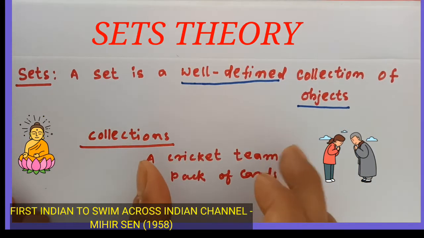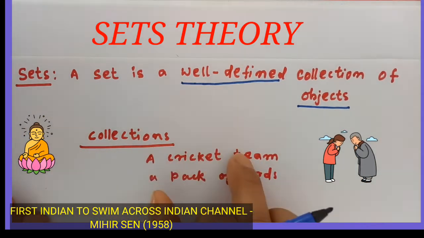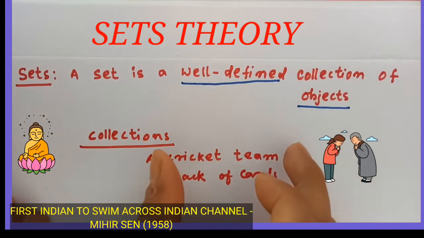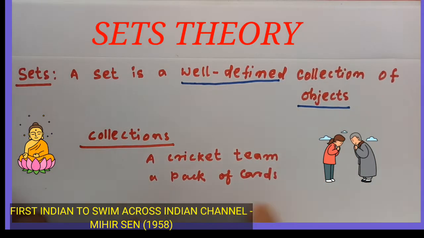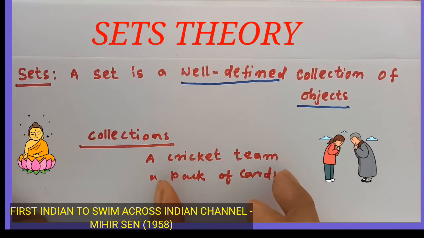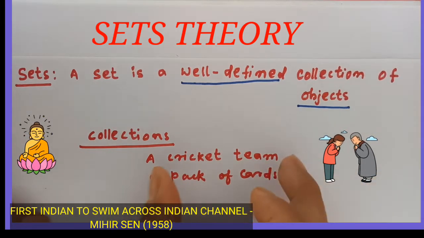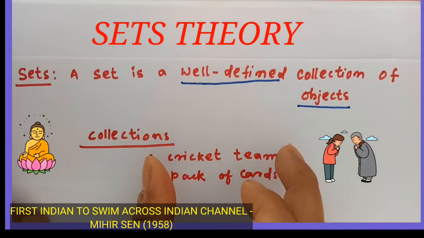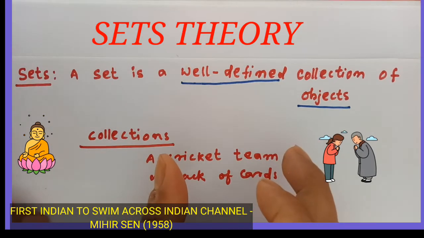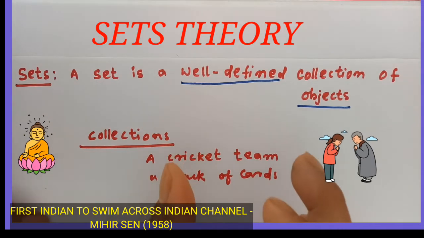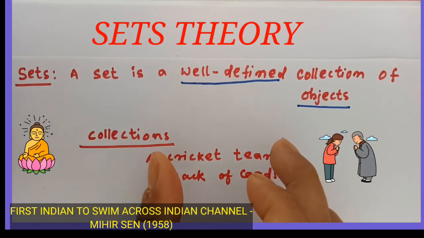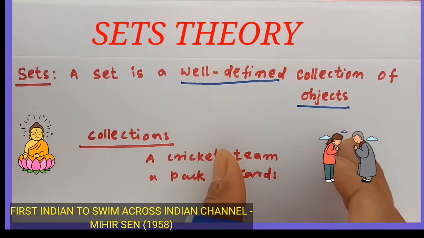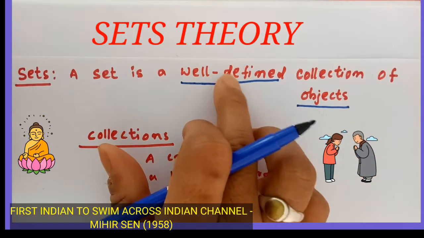So in day-to-day life we collect something, a cricket team, all the members of this cricket team are well defined. A pack of cards, all the members in this group are also well defined. That means whatever we are going to collect, they form a group and their members are well defined.